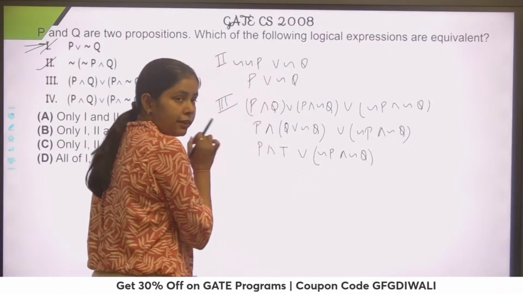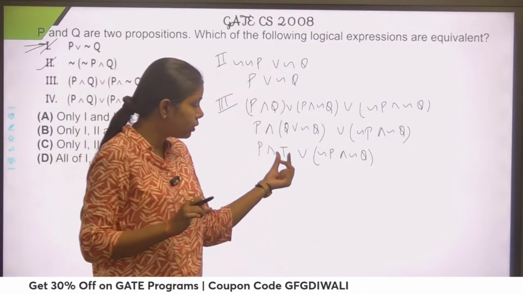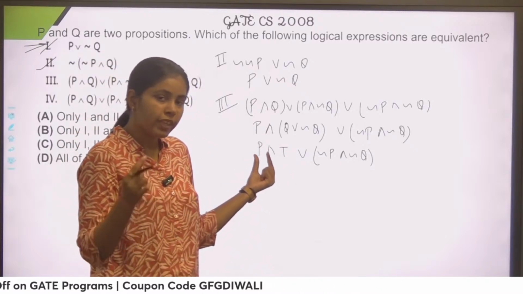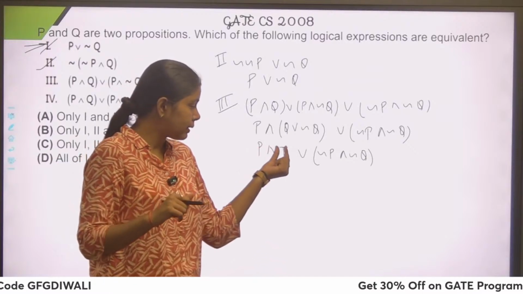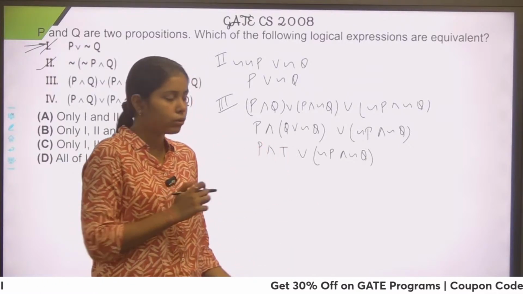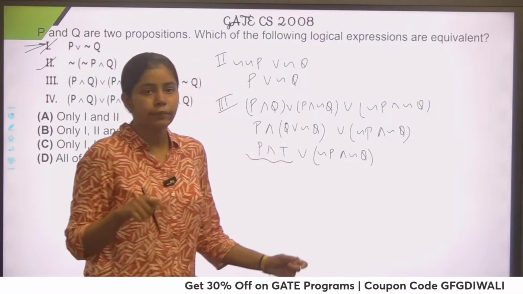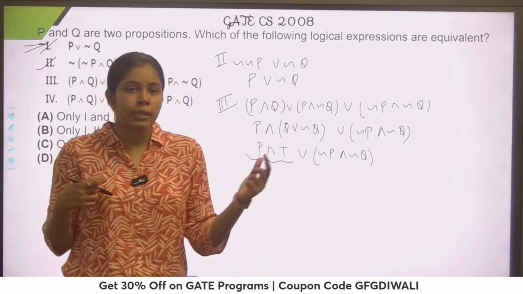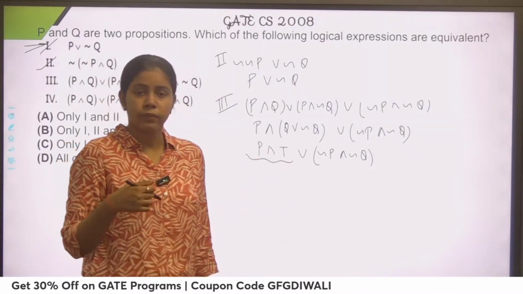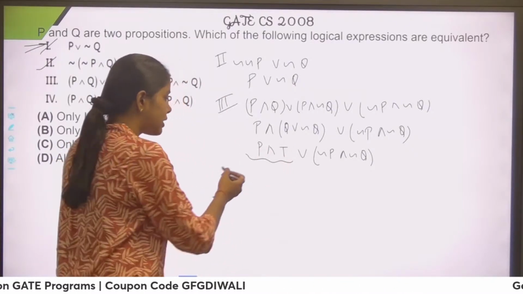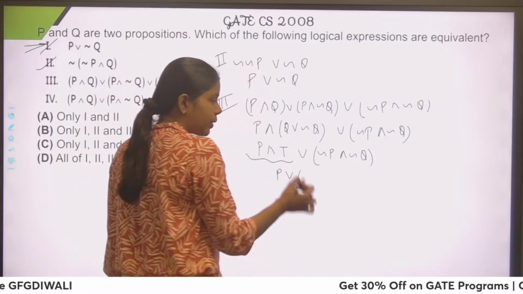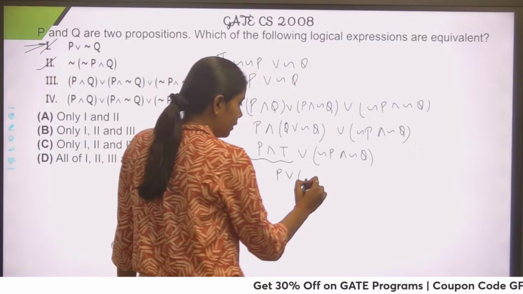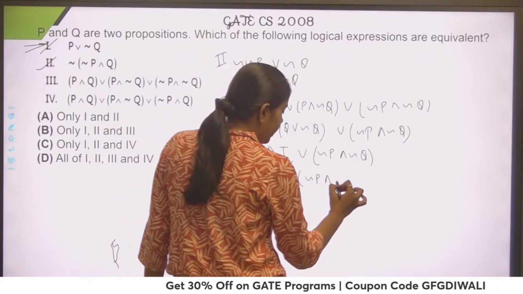Now this P and true. If P is true, P and true gives you true. If P is false, false and true gives you false. So this true doesn't make any impact on the truth value of the whole. Whatever the truth value of P, this whole statement would have that truth value. So we call it an identity law, because P is not losing its identity. P, or negation P and negation Q.